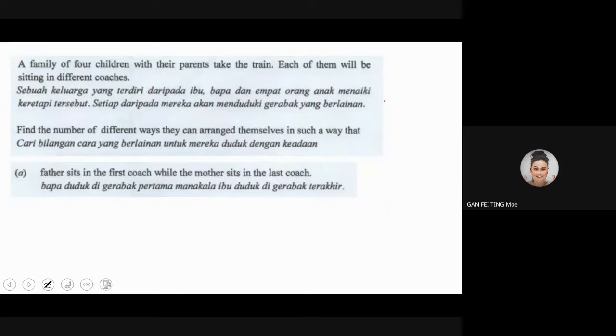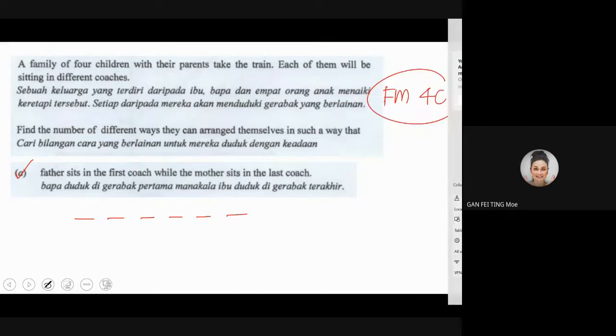So I bring back here. We have father, we have mother, and we have 4 children. Okay, now the father, so A, it says that the father sits in the first coach while the mother sits in the last because they want to look after their children. So how many coaches are there? 1, 2, 3, 4, 5, 6. How do you know? Because 6 persons. We don't care about the rest.